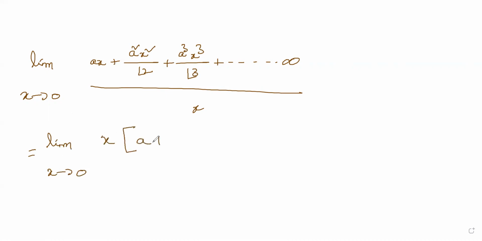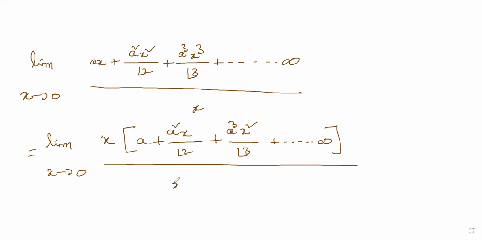So you will get a plus a square x divided by factorial 2. We have taken only x, right? A we are not disturbing. Let the a be there. So a cube x square divided by factorial 3, so on up to infinity. Every term we have an x. So whole divided by x, x gets cancelled once again. That's the leading term we are cancelling out.